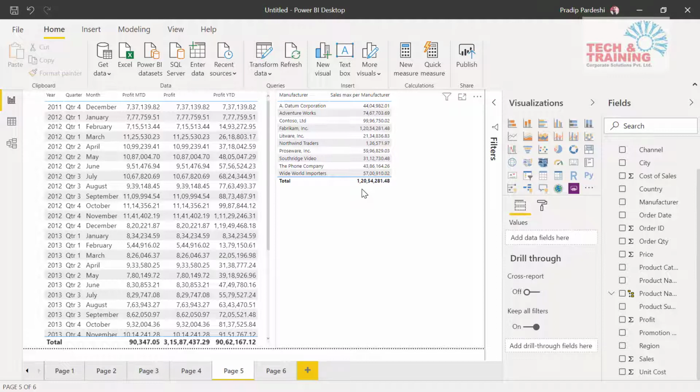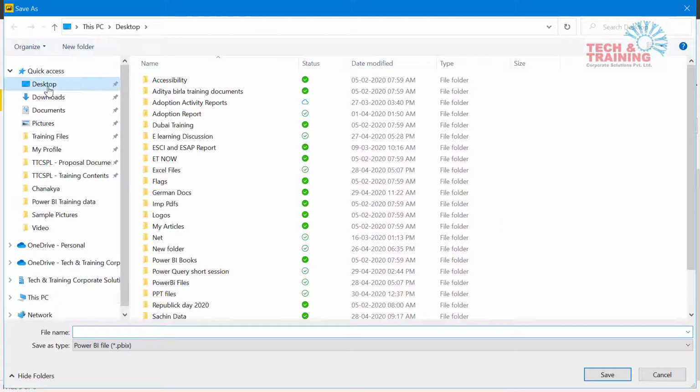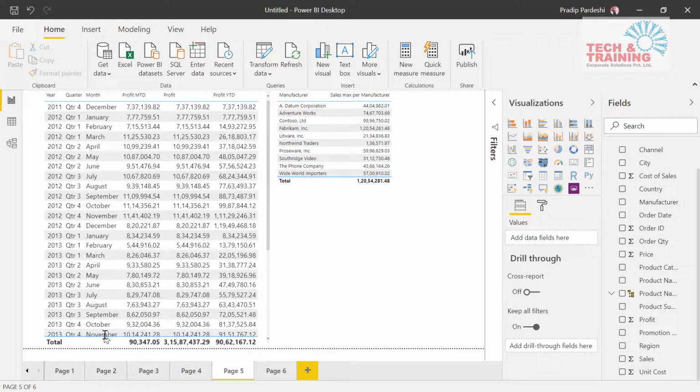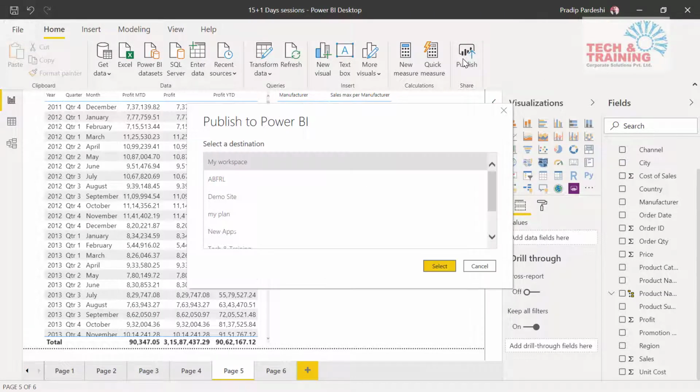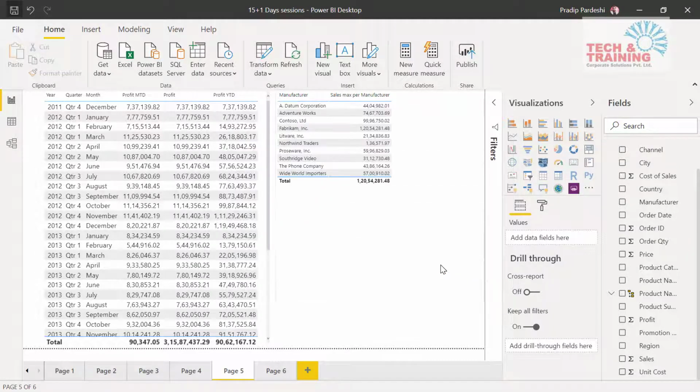$9.99. Now friends, let me publish this data. Before I publish, it is going to ask me to save. So I'm going to save it over here and name it 15+1 day sessions. I have created a Power BI report and now I'm going to publish. When I click on publish, this data is going to be published on the cloud. Here I have different workspaces created. I'm going to select My Workspace and click on select.